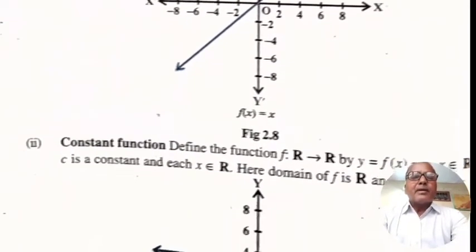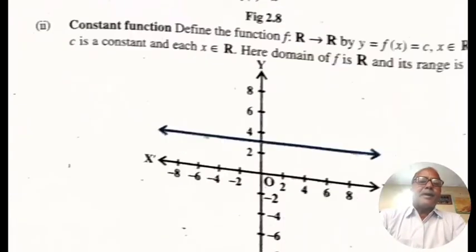The constant function. Define the function f: R → R by y = f(x) = c for every x belongs to R, where c is a constant. Here the domain of f is R and its range is {c}. The graph of the function f(x) = c is a straight line parallel to the x-axis.